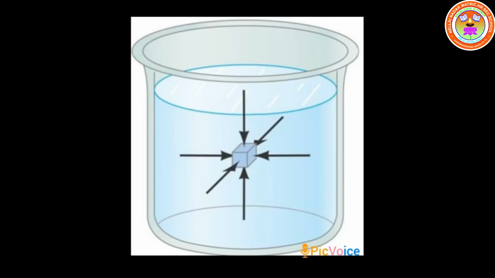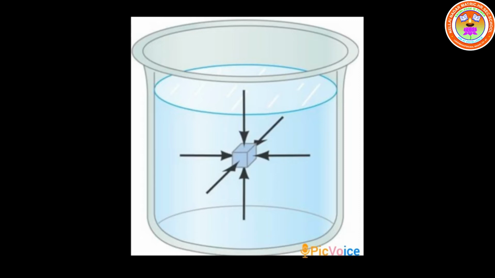Pressure due to liquids. The force exerted due to the pressure of a liquid on a body submerged in it and on the walls of the container is always perpendicular to the surface. When an air-filled balloon is immersed inside the water in a vessel, it immediately comes up and floats on water. This shows that water, which is liquid in the container, exerts pressure in the upward direction, which is shown in the picture. Look at the picture.